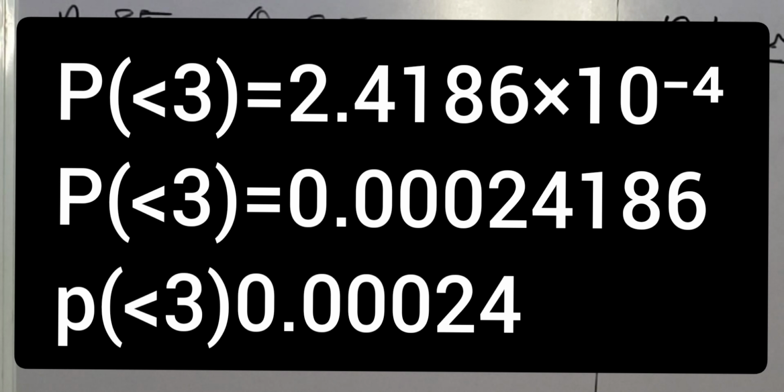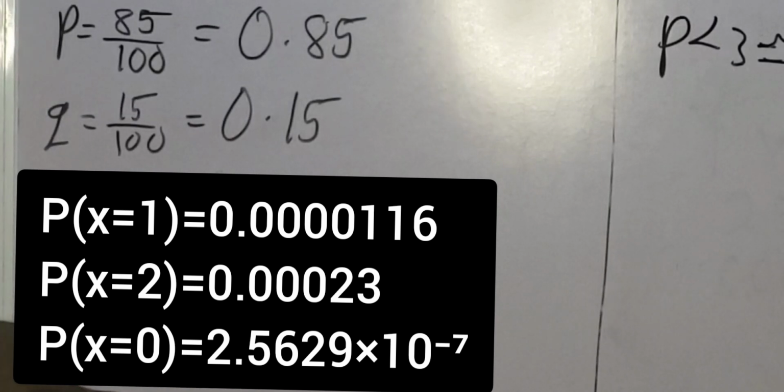So now we are told to determine the probability that none of the seedlings will be surviving. When you hear the word none, that is 0, you understand? So in that case, I'm going to substitute the value of x as 0, and I've already done that. That is the probability that I calculated here. If you substitute the value of x as 0, you are going to get this value. That should be the third question, the probability that none of the seedlings will survive.